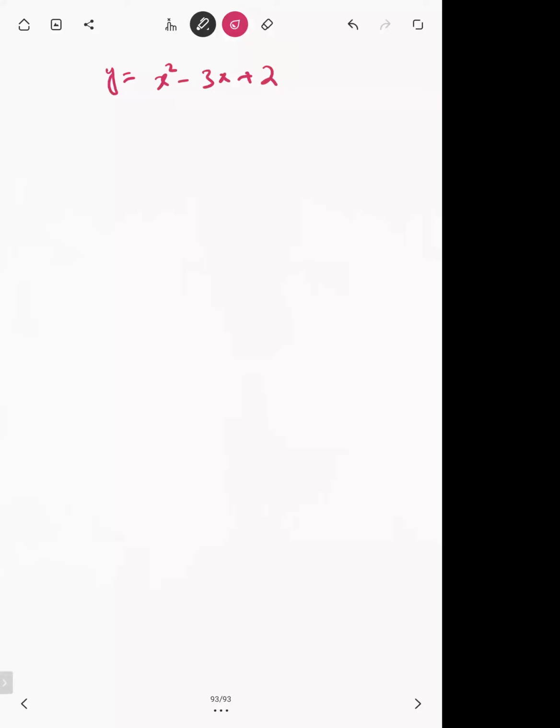This curve is written y in terms of x, so always you will be differentiating your curve with respect to x, because here it is x.